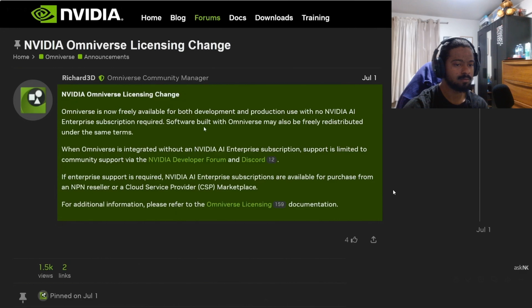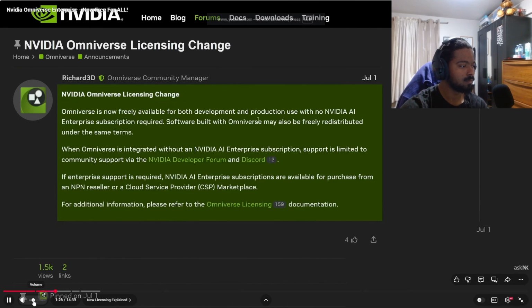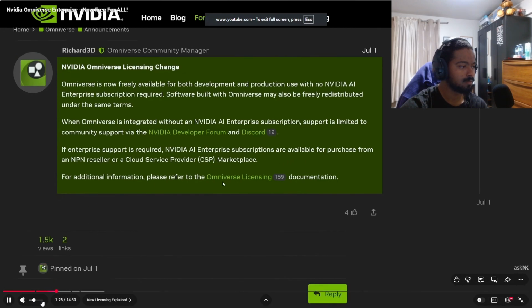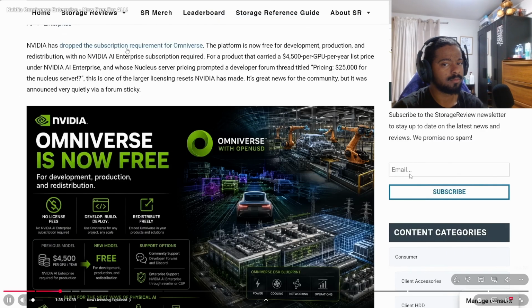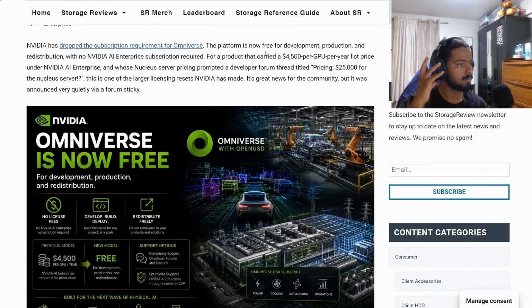At the same time, you can also proceed to build your applications with this. And the folks at Storage Review have also put out a post that says that NVIDIA has dropped the subscription requirement for Omniverse. The platform is now free for development, production, and redistribution with no NVIDIA AI Enterprise subscription required. There's a talk about the Nucleus server, and it's one of the larger license resets NVIDIA has made. It's great news for the community, but it was also announced very quietly via a forum post.